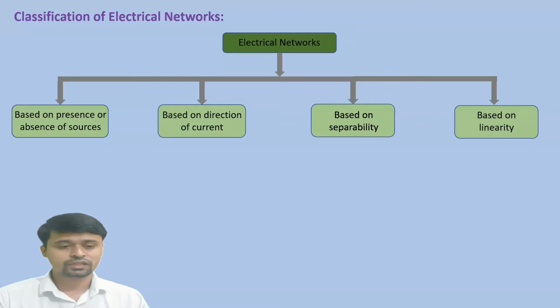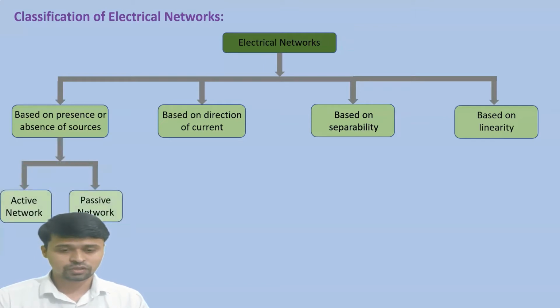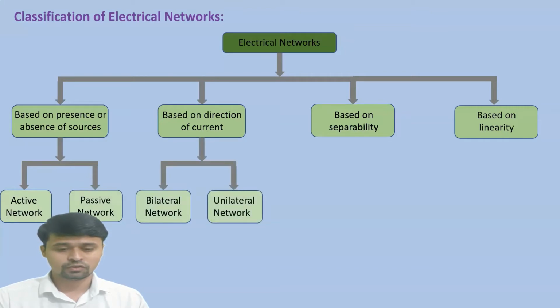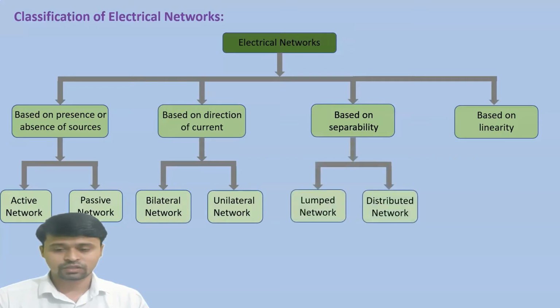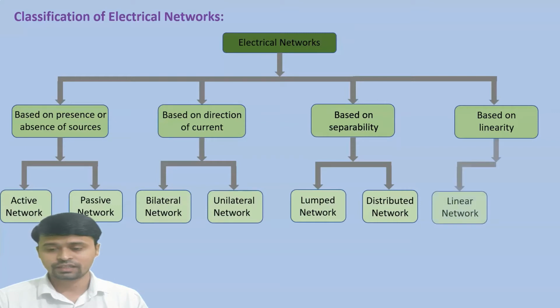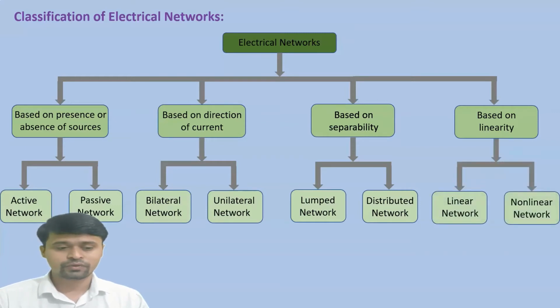The first one is divided into two types: active network and passive network. The second one is divided into bilateral network and unilateral network. The third one is divided into lump network and distributed network. The last one, based on linearity, is divided into linear network and non-linear network. So one by one we will see all the networks in detail.